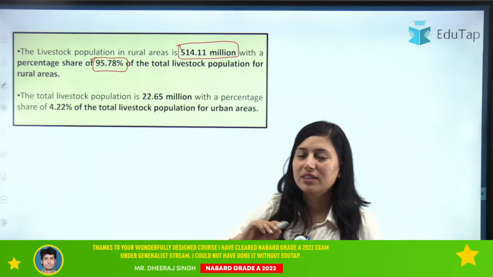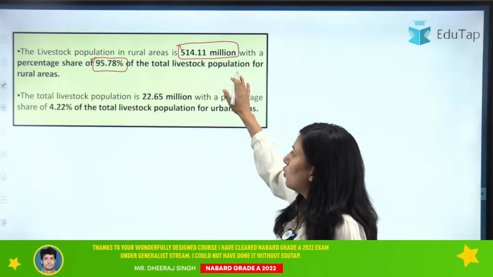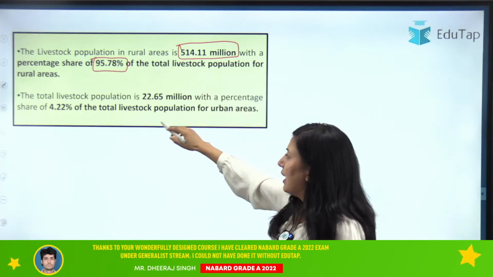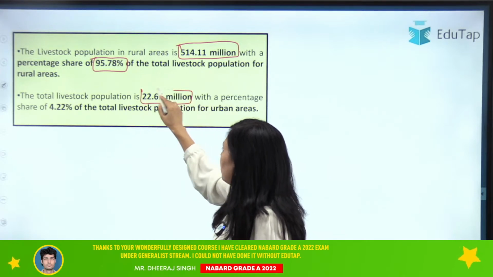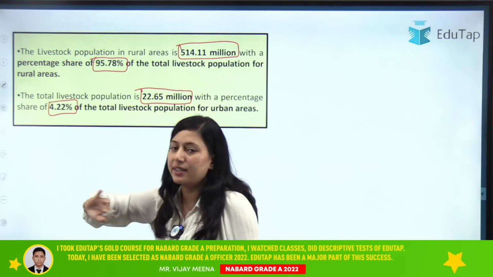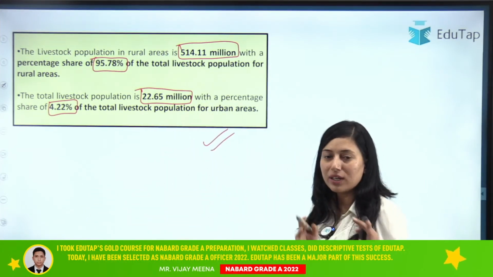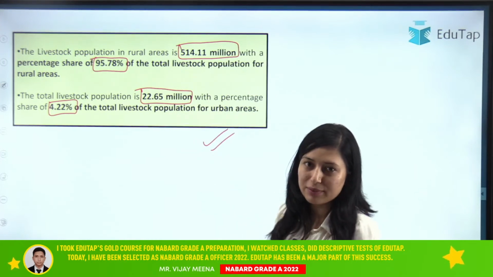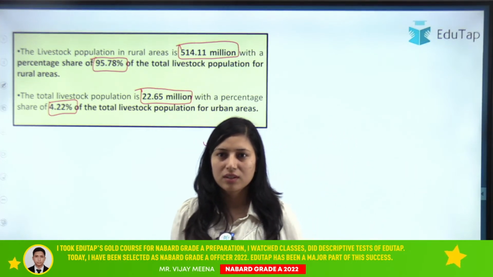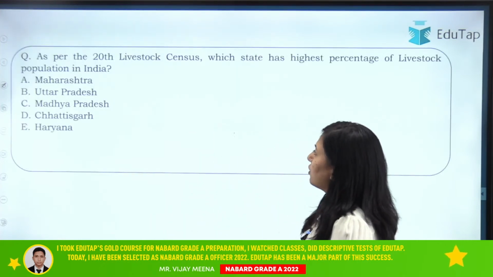Amit, I think you have given the data regarding the total livestock population. I am talking about the rural population. And then for urban, it is 22.65 million and the percentage is 4.22%. Clear? So this is the data regarding rural and urban livestock population. Now moving on to the next question.